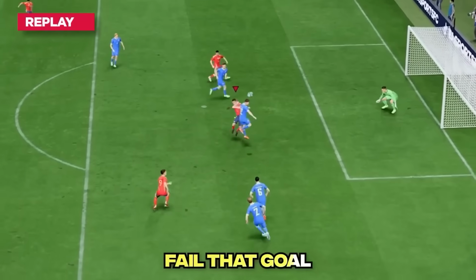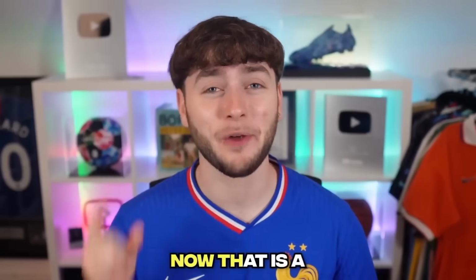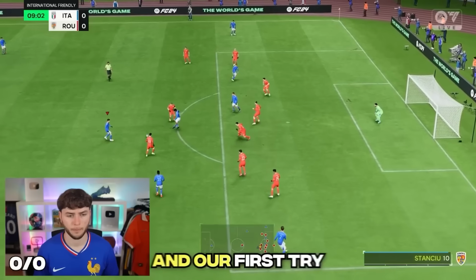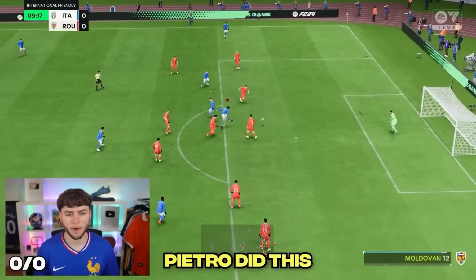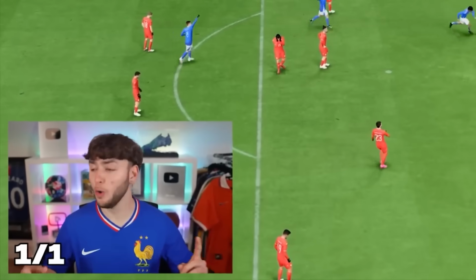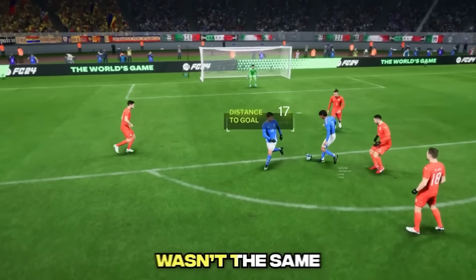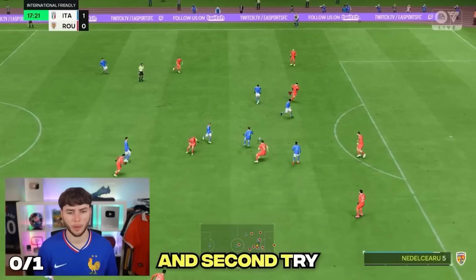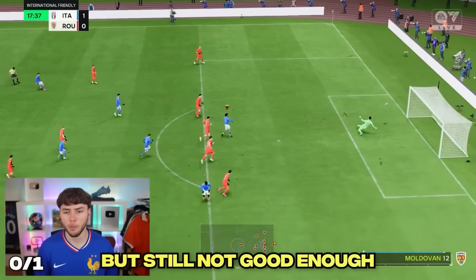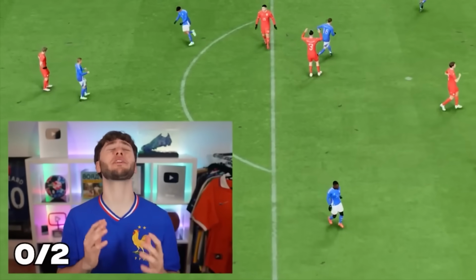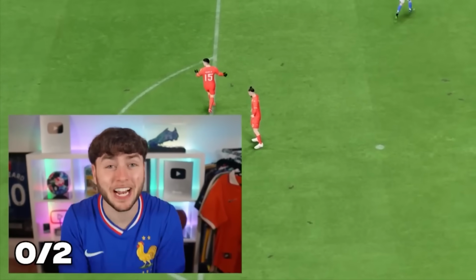Although we may have failed that goal, hopefully we can score the next, which is 1968 with Pietro Anastasi. Now that is a beautiful goal. And on our first try, Pietro did this. Volley! Oh, it's a goal! But even though it was a good goal, it wasn't the same, so we kept trying. Our second try was more promising, but still not good enough. Oh, that's so much better, but we can't get the clean volley.